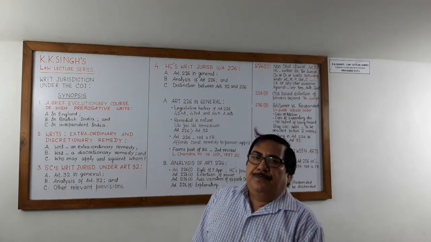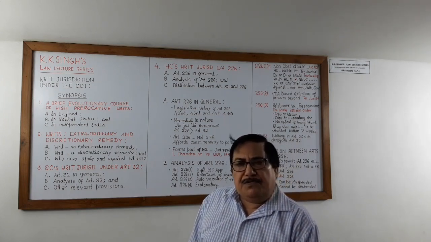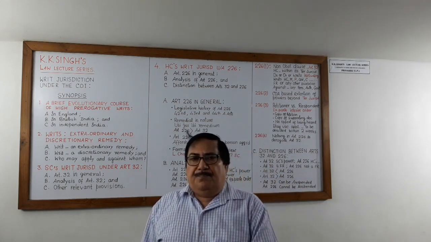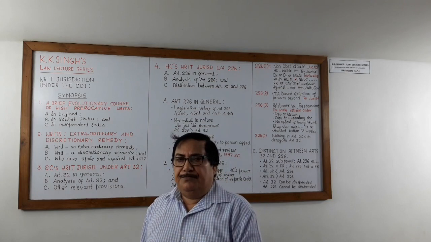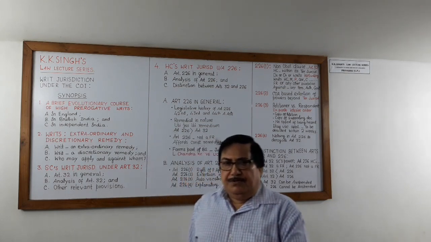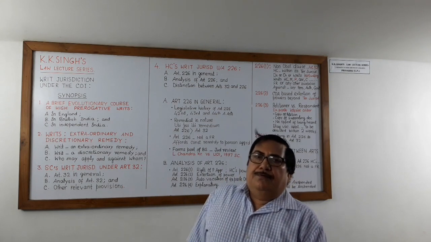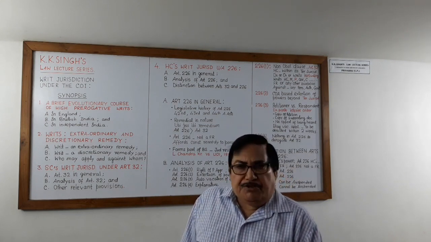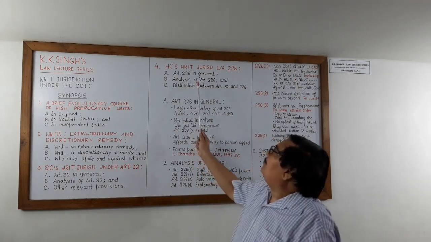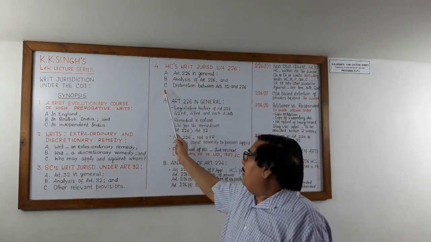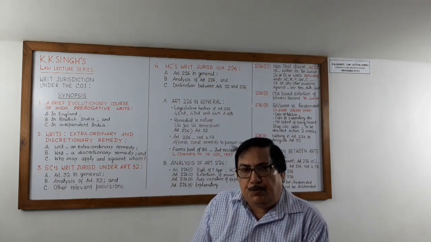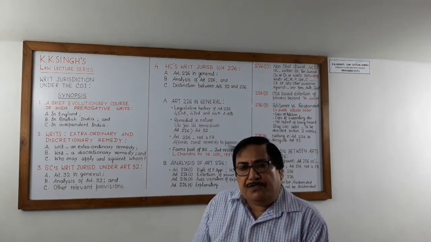First, A, Article 226 in general. Second subpart, B, analysis of Article 226. And the subpart C, distinction between Article 32 and 226.